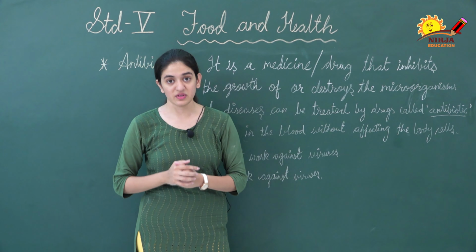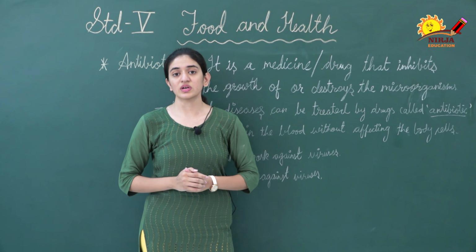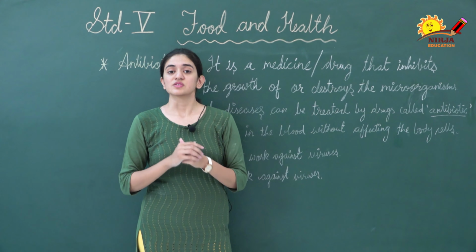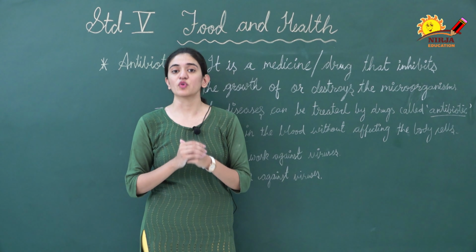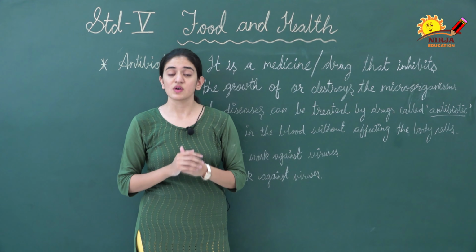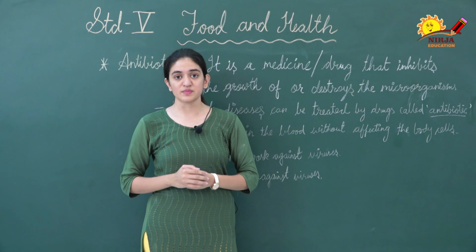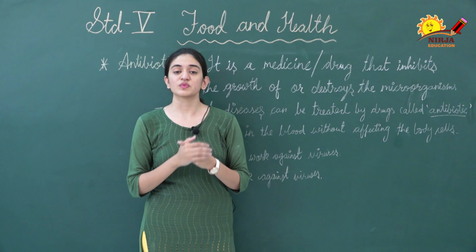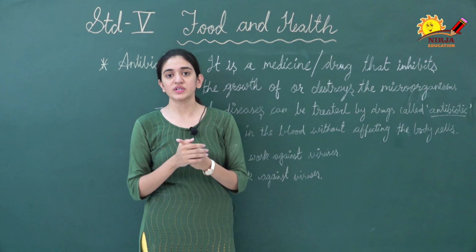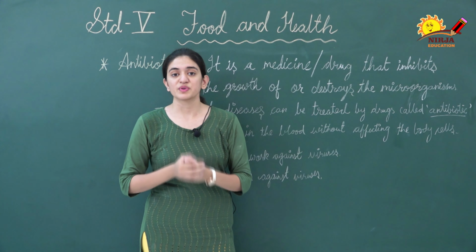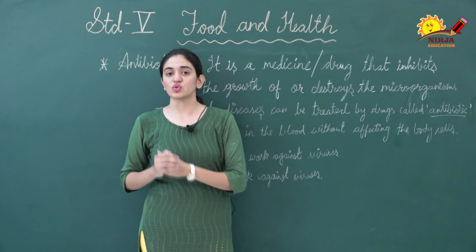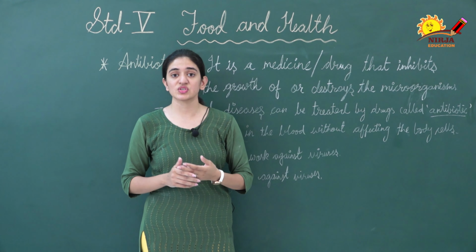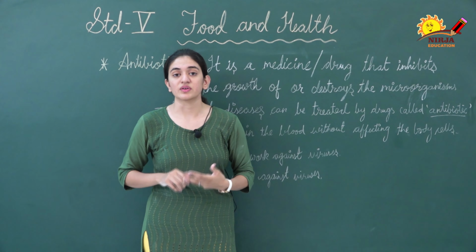So here this chapter ends. I hope that you all understand these terms and the basic concepts of this chapter. Now let's have a quick recap of what we learned today. First, we learned about different types of diseases and their examples. After that, we learned about the prevention of diseases. Then we learned about preventing the breeding or growth of microorganisms. After that, we learned about vaccination and then antibiotics.